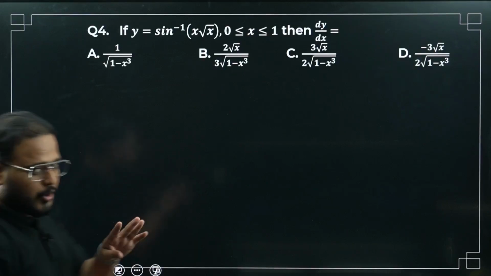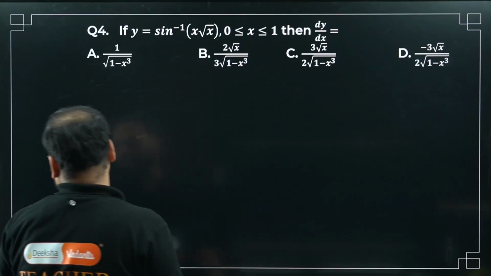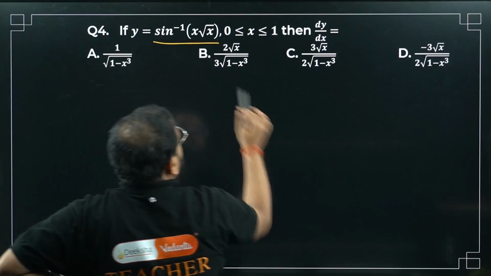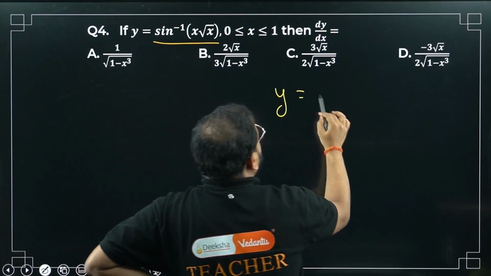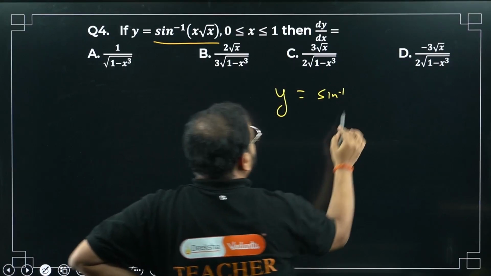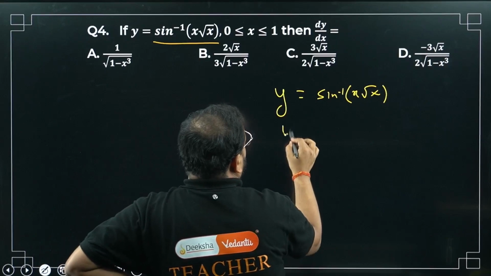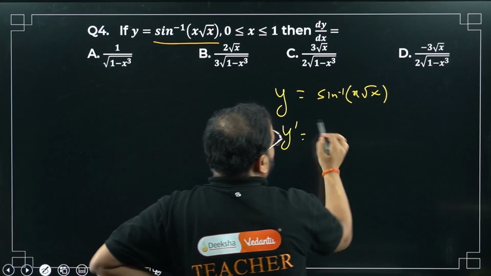Moving on to question number 4. Now this is a simple problem. Chaliye. Okay, how will you solve it? Differentiate this. Y equals sine inverse of x root x. Okay, x root x. Okay, y dash equals what, bacha? First I'm going to do, I have to apply what here?